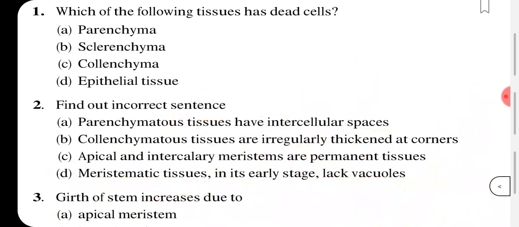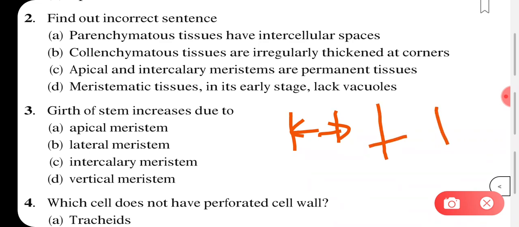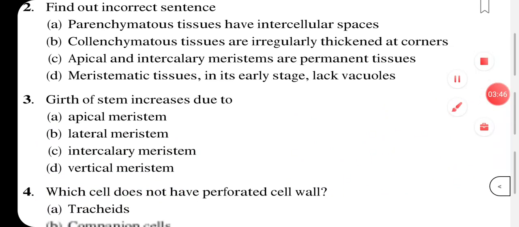Now moving on to the next one. Girth of the stem increases due to what? Due to apical meristem, lateral meristem, intercalary meristem or vertical meristem? Girth means the diameter, how this diameter increases and becomes more and more as the plant grows. So it is because of the lateral meristem, option B. Okay, moving on to the next question.